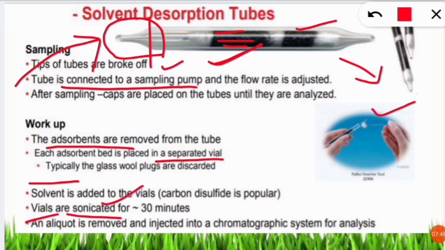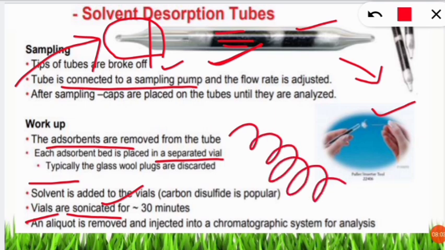So what is sonication? Sonication means giving a particular amount of sound at a particular frequency to agitate or shake the contaminant present inside. So we will give sound energy. With the help of sound energy, the waves will shake or stir and mix all the contaminant present in the carbon bed, so that we will be able to get a proper concentrated sample.